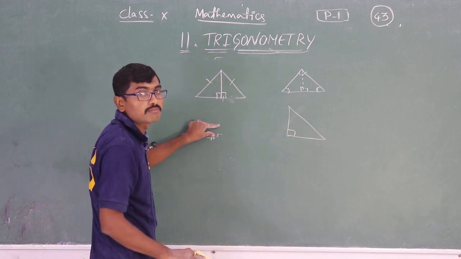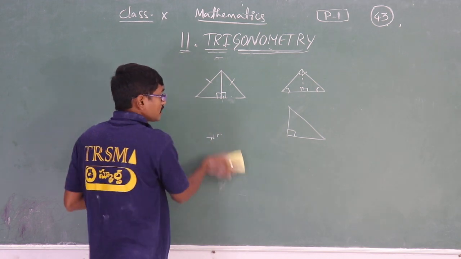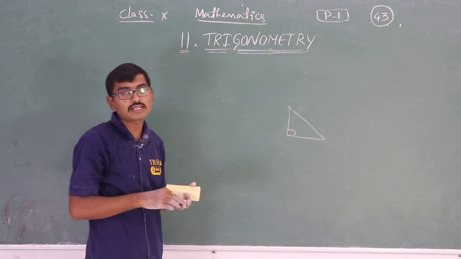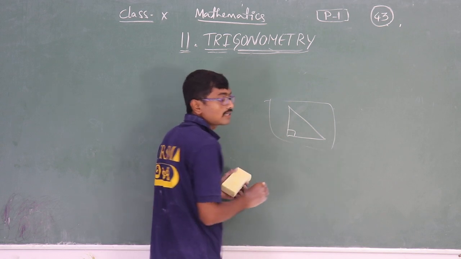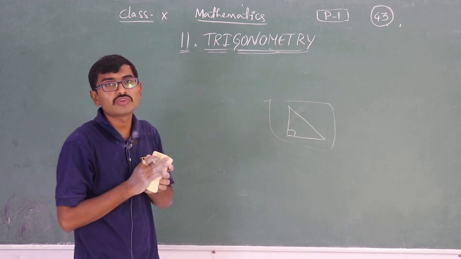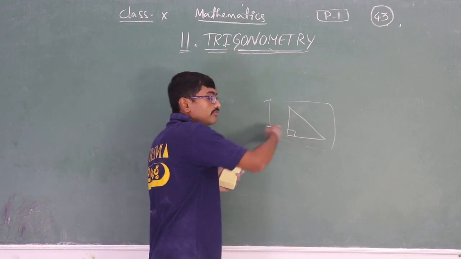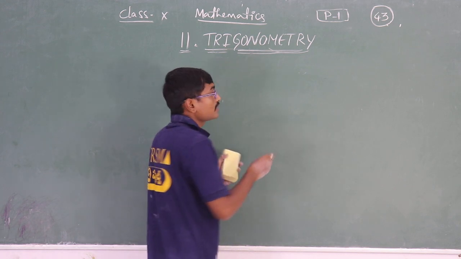We need to take theoretical and practical measurements in other types of triangles, but in a right angled triangle, all the measurements we can take very easily.